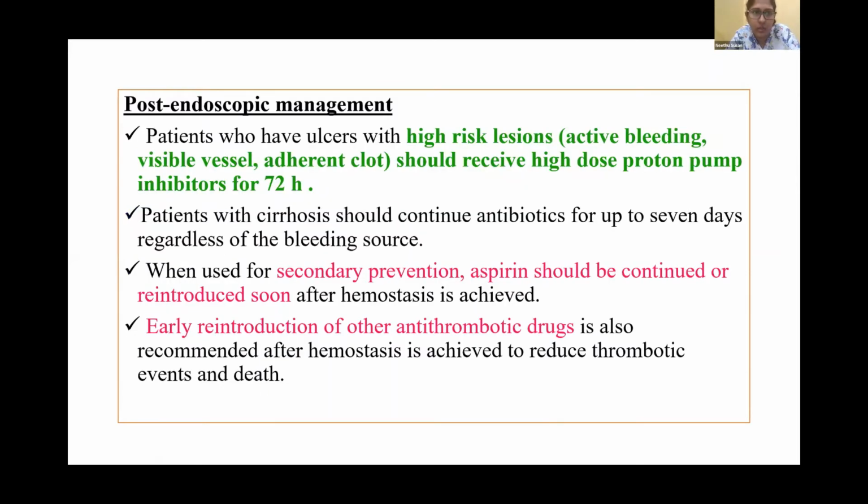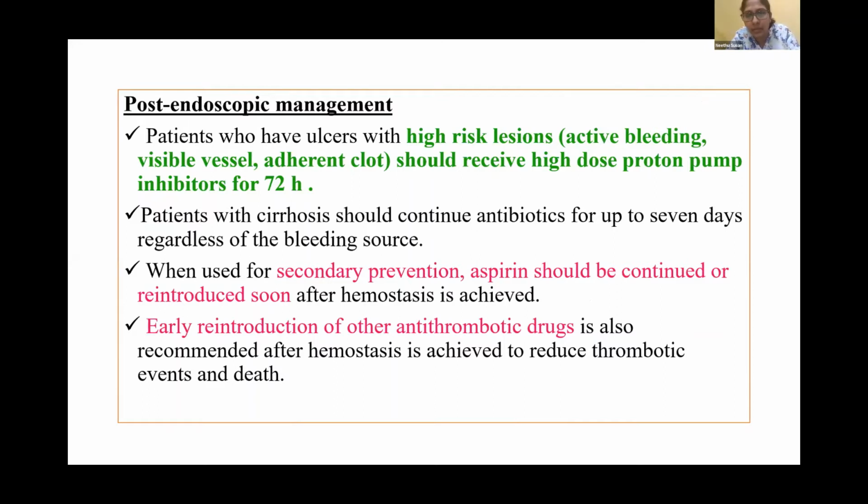Now, this is the post-endoscopic management. Again, patients with ulcers with high-risk lesions like active bleeding, visible vessel, or adherent clots, that is stage 1 and 2, should receive high-dose PPIs for at least 72 hours post-endoscopy. And patients with cirrhosis should continue antibiotics for up to 7 days, regardless of the bleeding source.